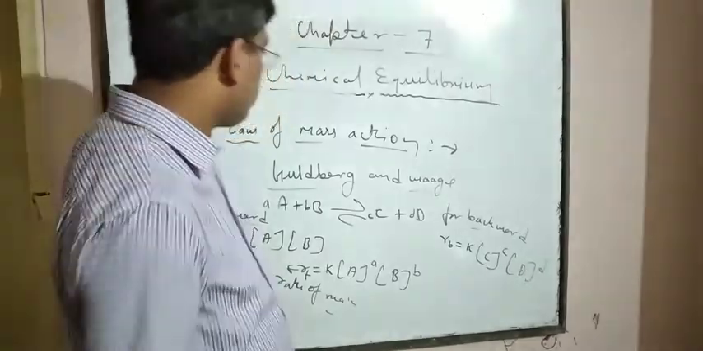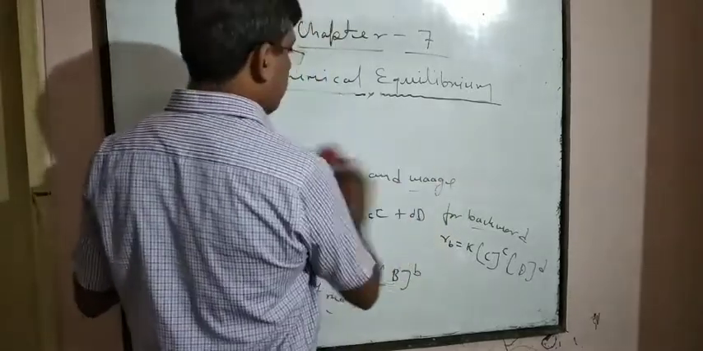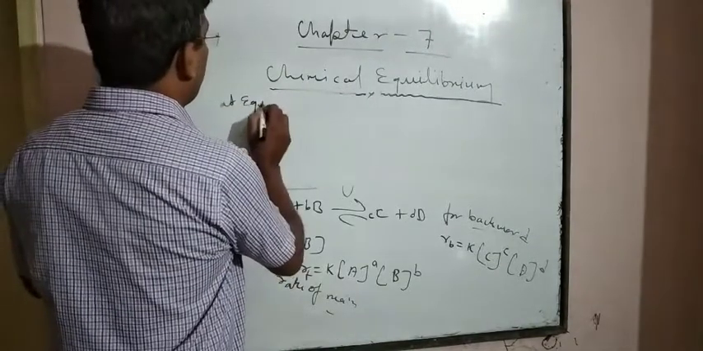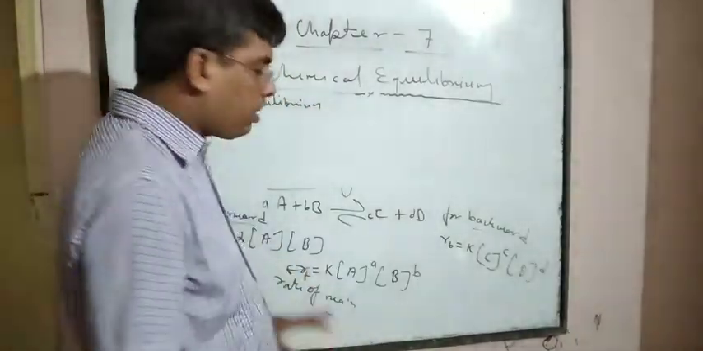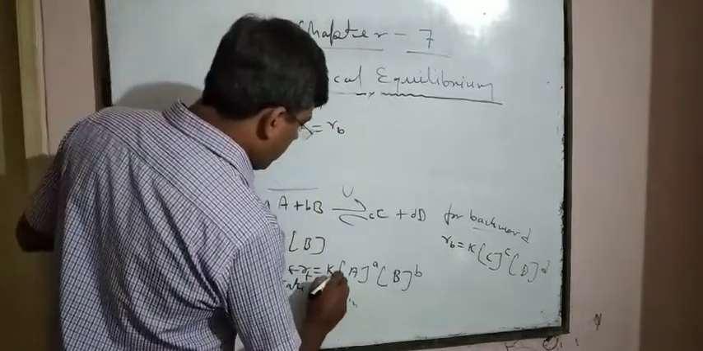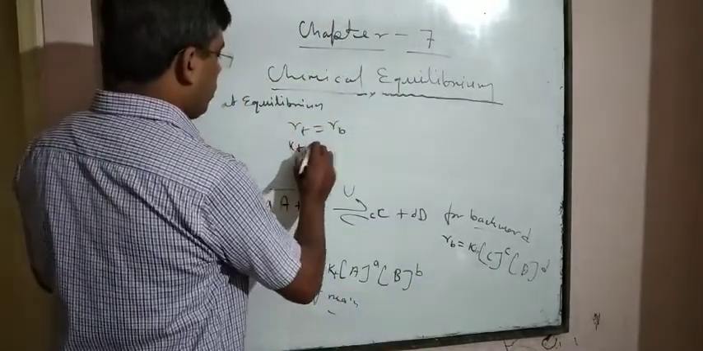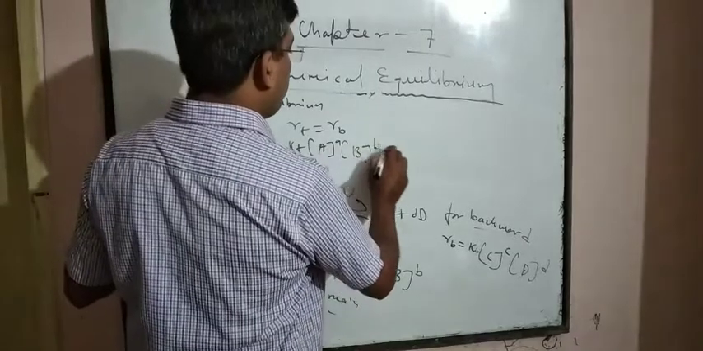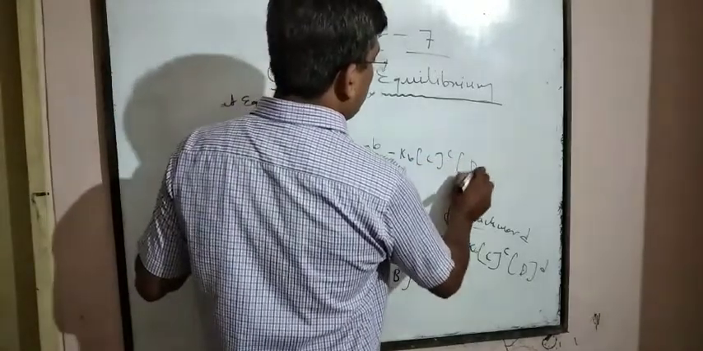Now, with the help of the law of mass action, at equilibrium the rate of forward reaction is equal to the rate of backward reaction, which means RF is equal to RB. Kf, concentration of A to the power a, B to the power b, is equal to Kb, C to the power c, D to the power d.